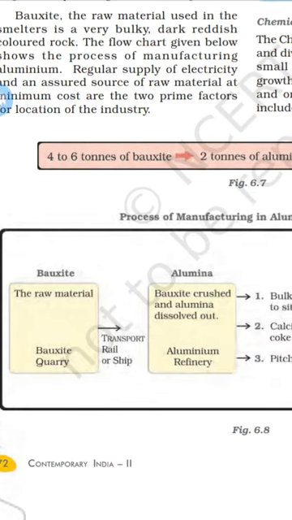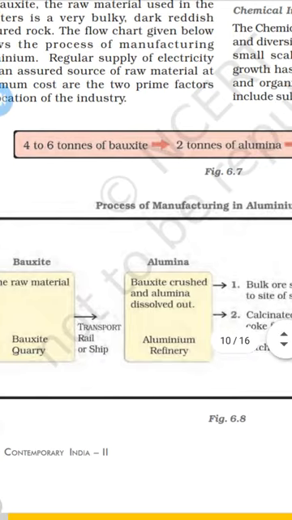It is transported with the help of railways or waterways, that is rail and ship. Here bauxite is crushed and alumina is dissolved out.